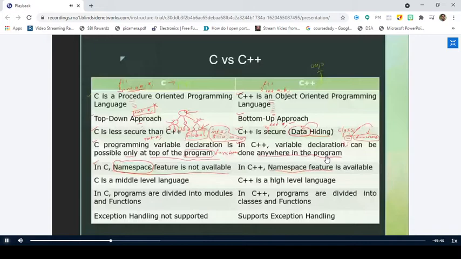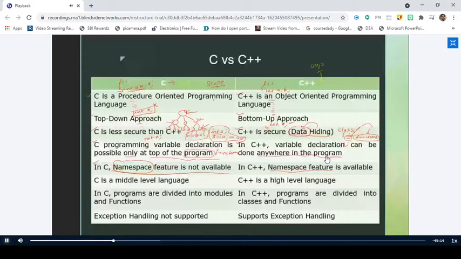I have no idea, sir. Okay. So, what this namespace specifies is the scope of variables. Do you know the term called scope? Have you ever heard of this term scope in C? Yes, sir. Scope. Here I have written scope of a variable.